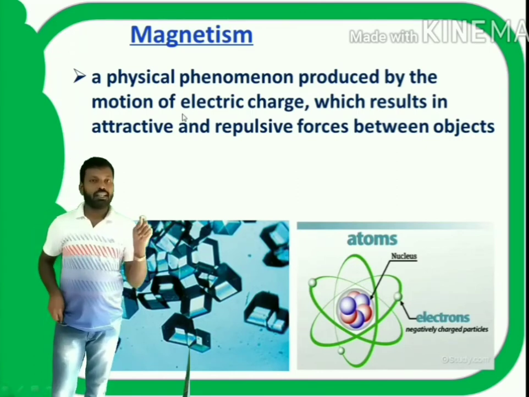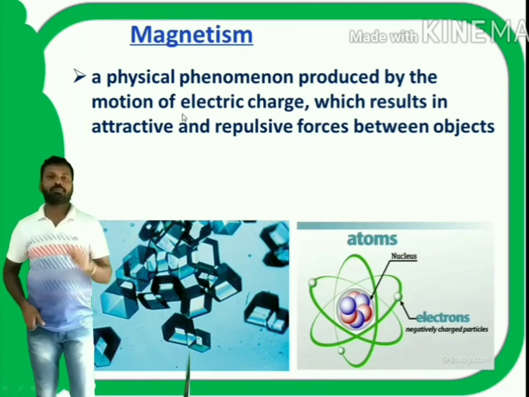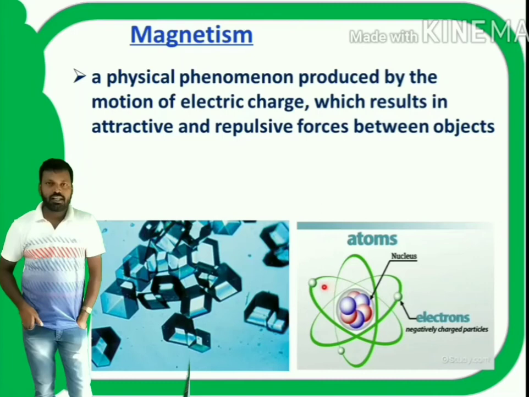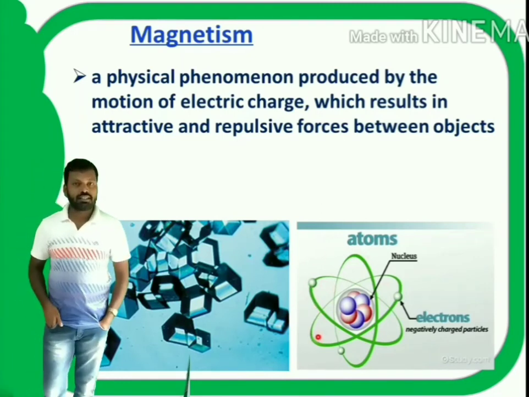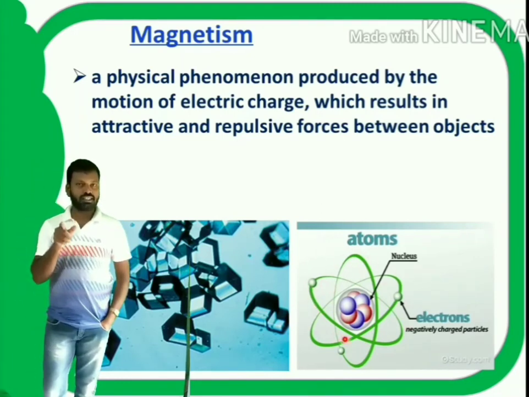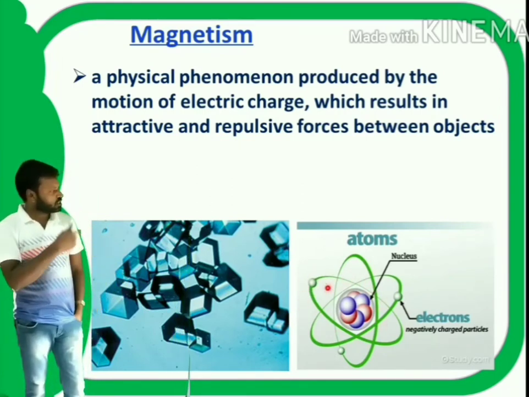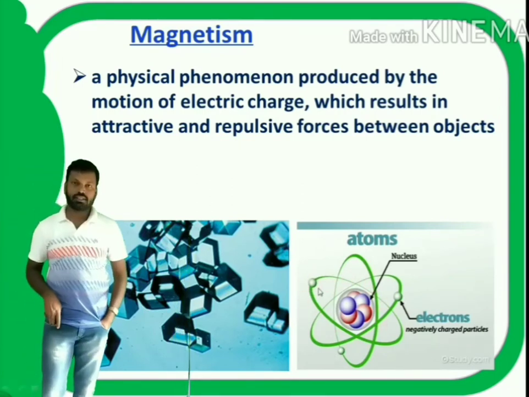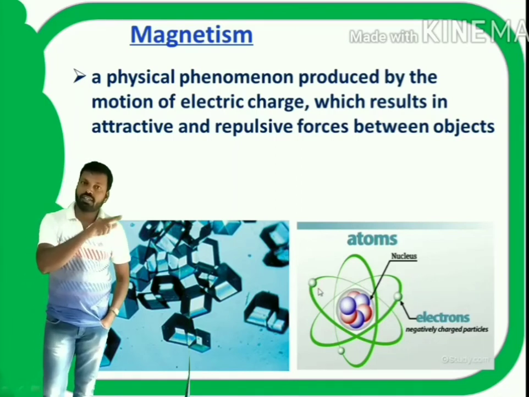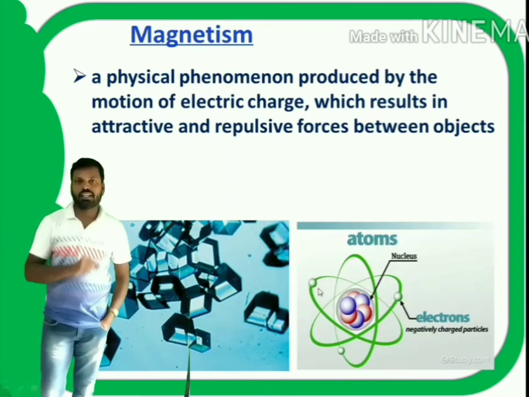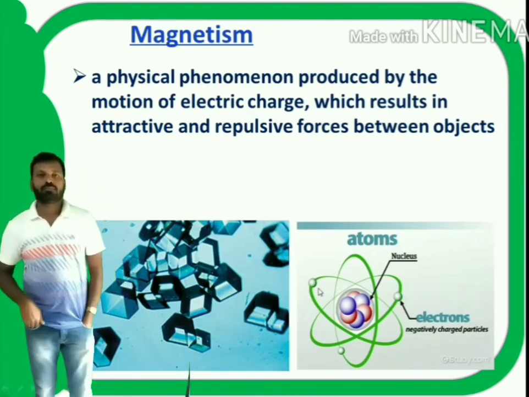Some materials intrinsically exhibit this property because every material contains atoms, and each atom contains electrons. So every material has electrons which are revolving around the nucleus. Due to the configuration of those electrons, some materials produce this magnetic property.